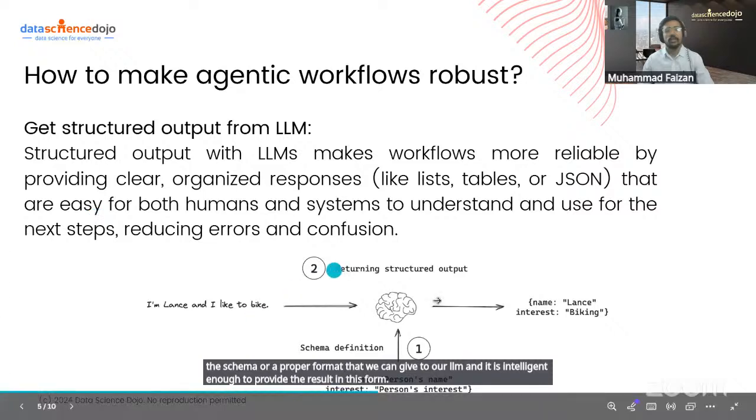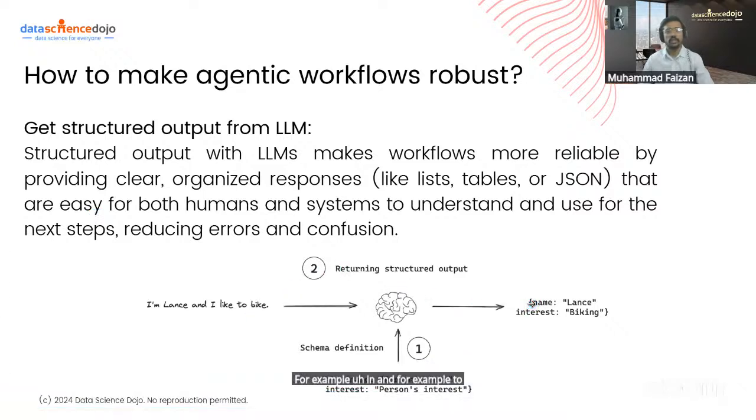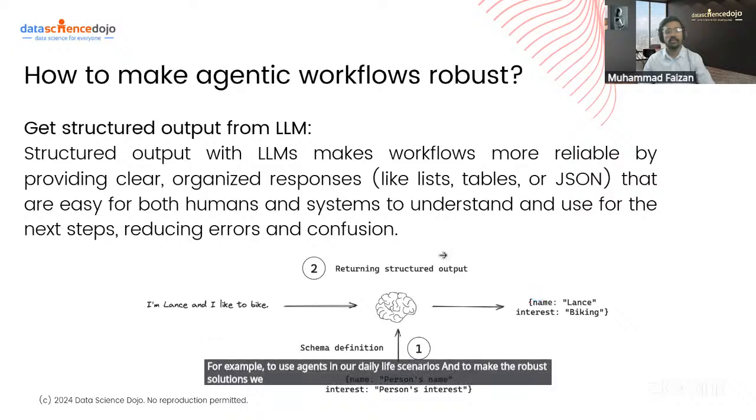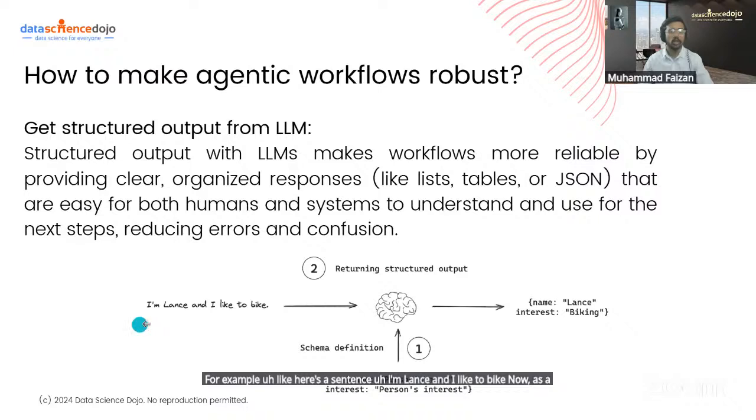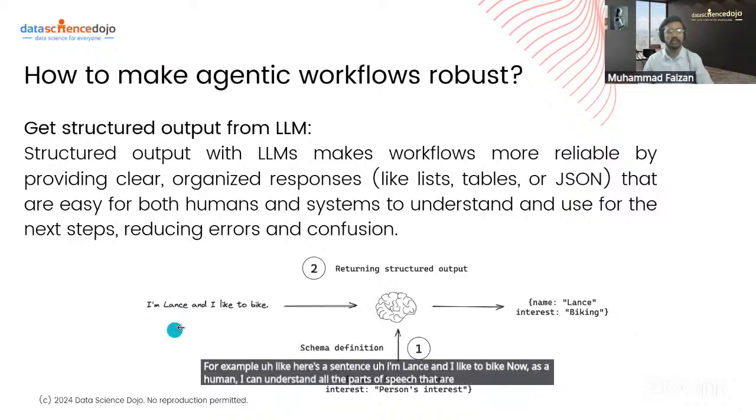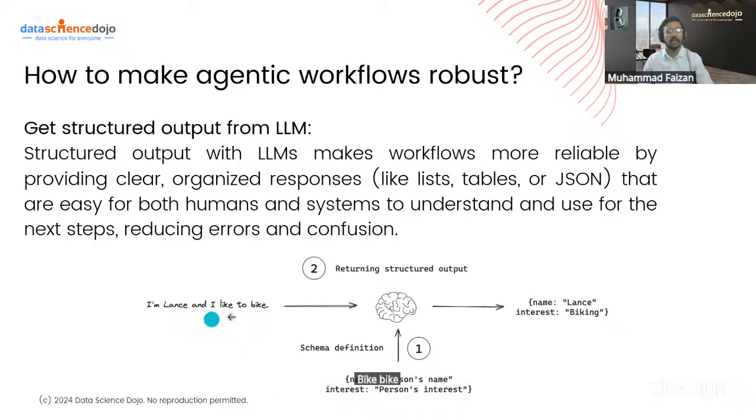For example, to use agents in our daily life scenarios and to make robust solutions, we need some specific output in some specific structure. It can be a list, it can be a table, it can be a JSON. We can define in what form we expect the outcome to be. For example, here's a sentence: I'm Lance and I like to bike. As a human, I can understand all the parts of speech in this sentence. For example, Lance is a noun, he can be a person. Bike is an object, and like is a verb.